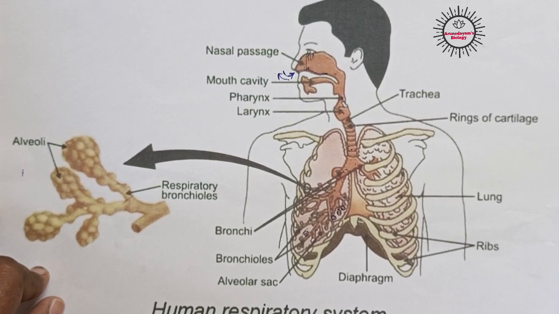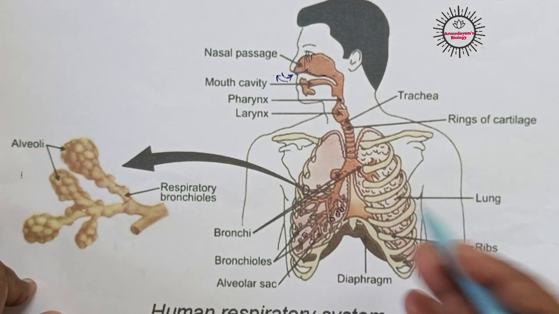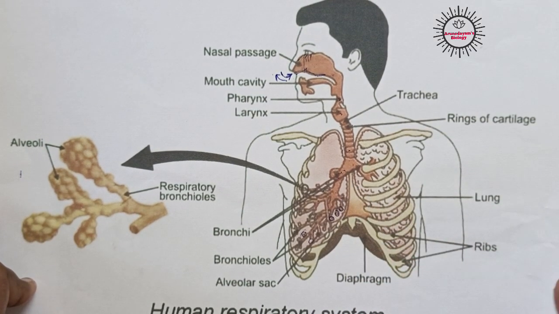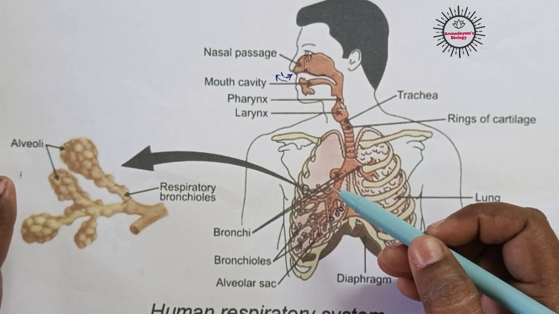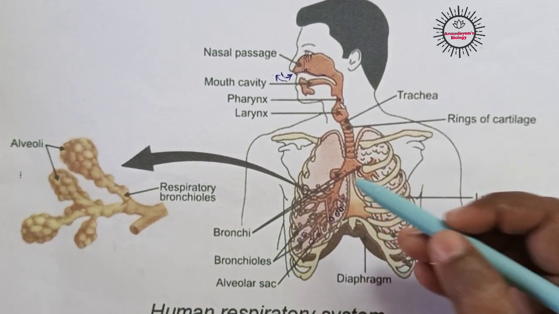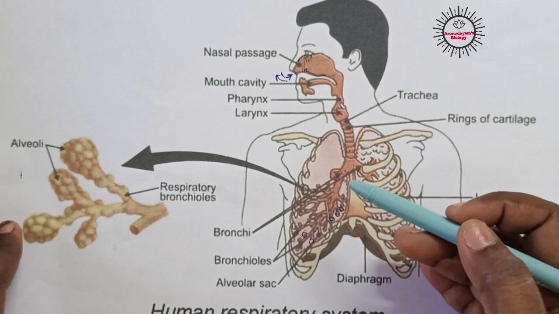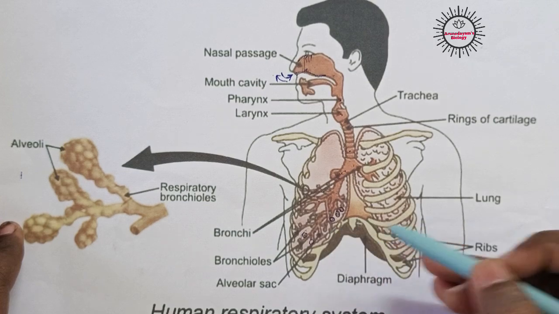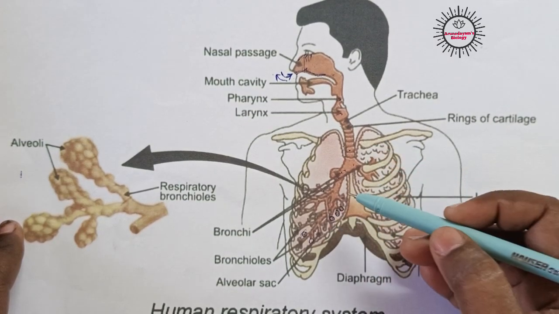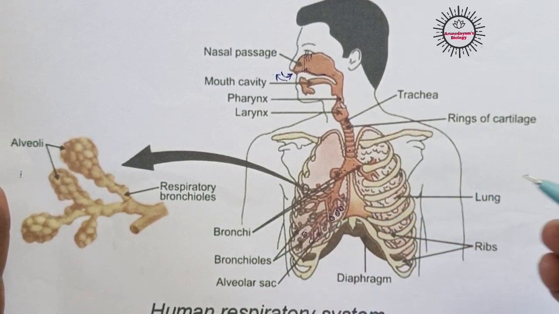Here we have to discuss one more point also. Actually, during exhalation we will not exhale all the air present in our lungs. Actually our lung capacity is 5800 ml. Each lung can hold 5800 ml of air. So even after exhalation, 1200 ml of air is constantly present in our lungs.